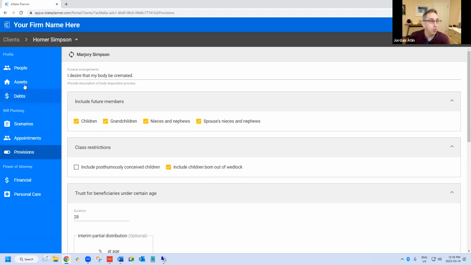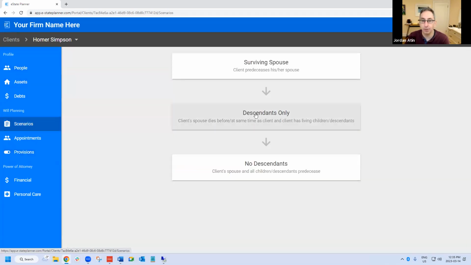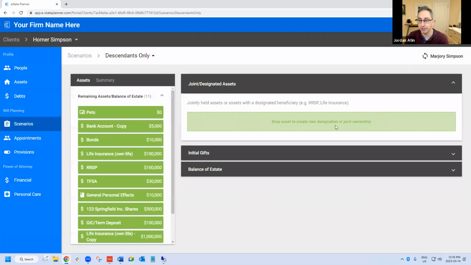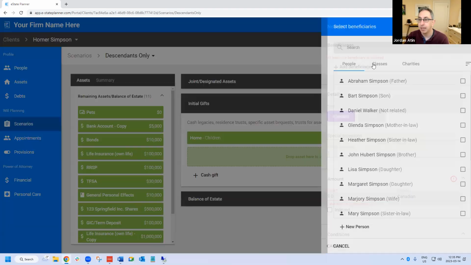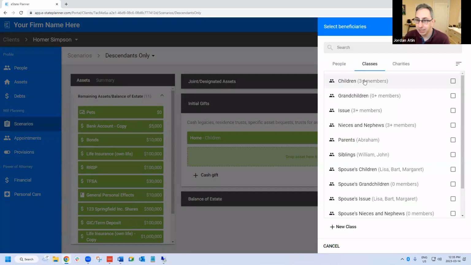When you look at the people tab, if you were picking, for example, children as beneficiaries, I'm just going to show you the impact of that. If we were picking the children as beneficiaries, if you see the 3+ number, the plus means that it's including future members. That's how you know if future members are included.